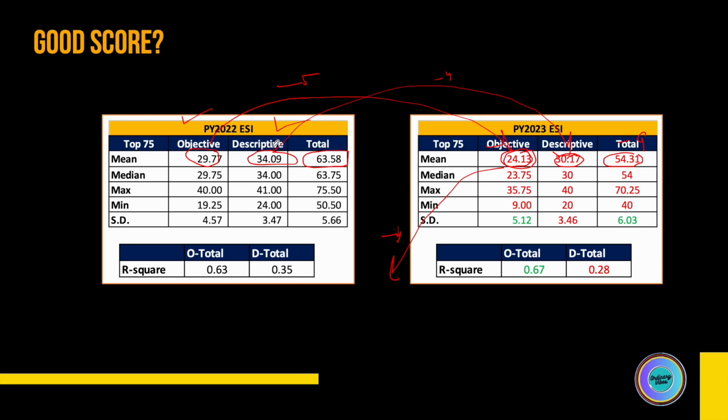And speaking of the descriptive section now, here you can see this -4. This is a huge drop in the descriptive section. Now, this is not because of checking level, because in FM, if you see, the descriptive average increased. So if they were changing the criteria for descriptive, it would probably have the same impact on both the papers. But here it has declined, in my opinion, mostly because of the reports question which was asked in 2023, which would have impacted the mentality of most of the candidates.